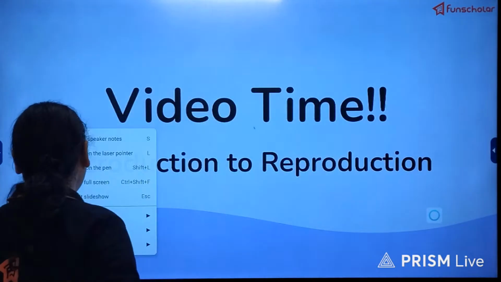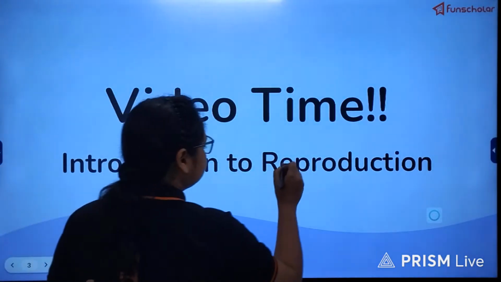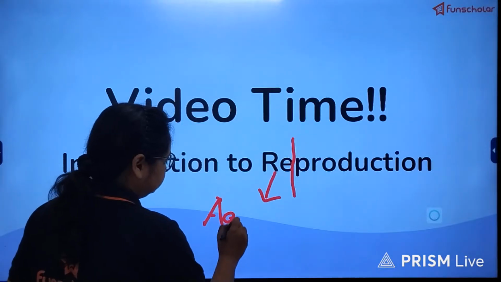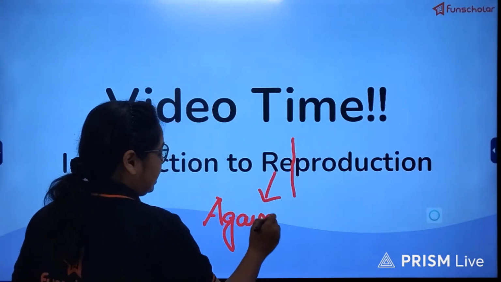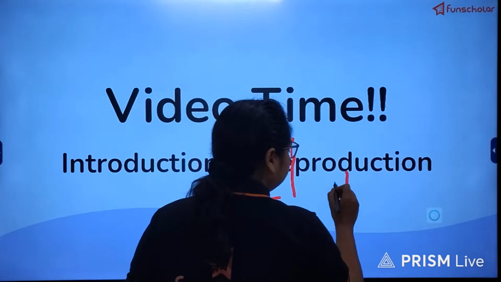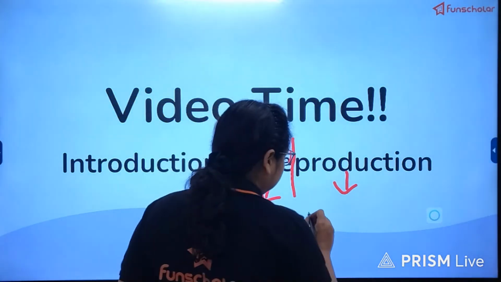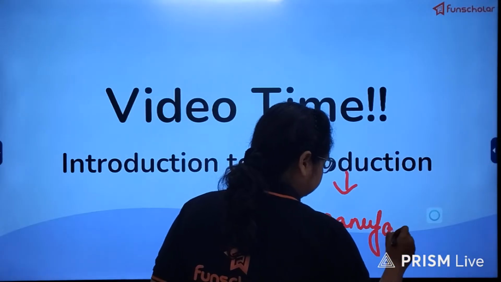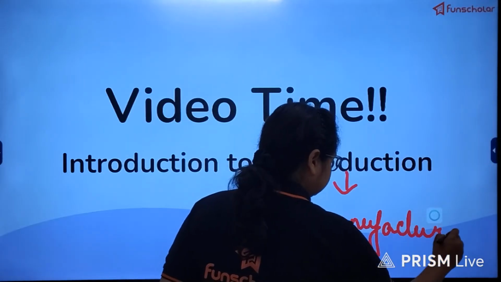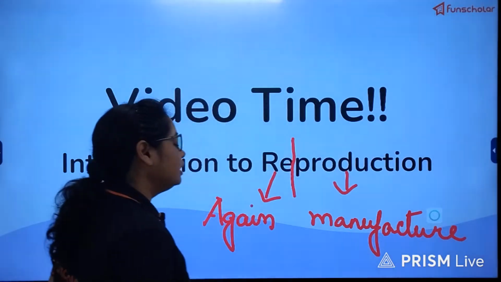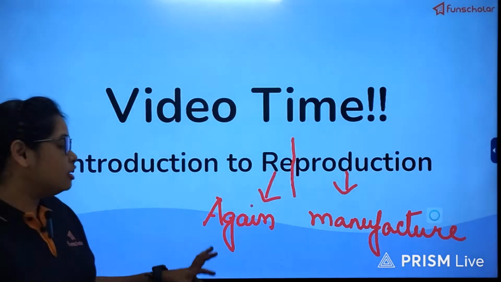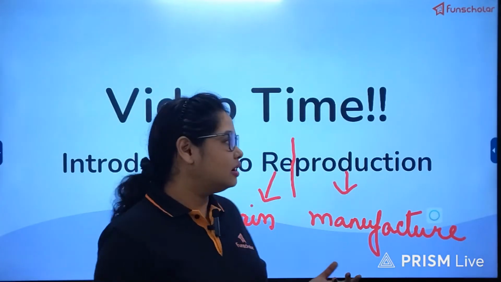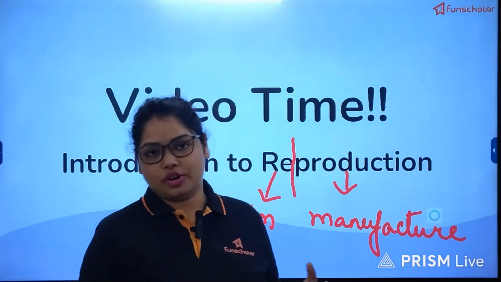If I break down these two words, "re" means again, and "production" means making or manufacturing. So manufacturing something again, that is the actual meaning of reproduction.